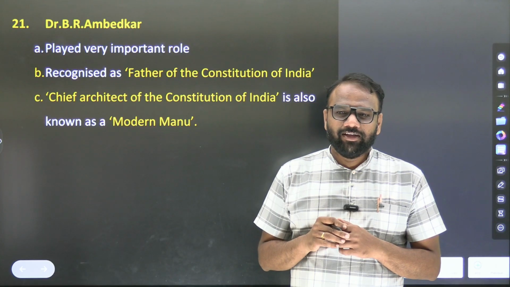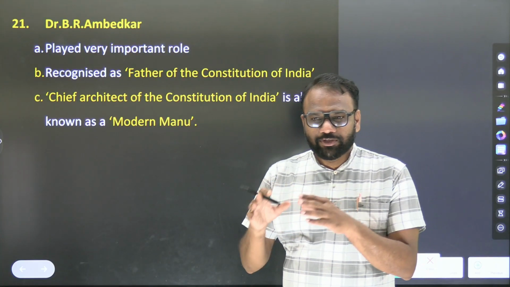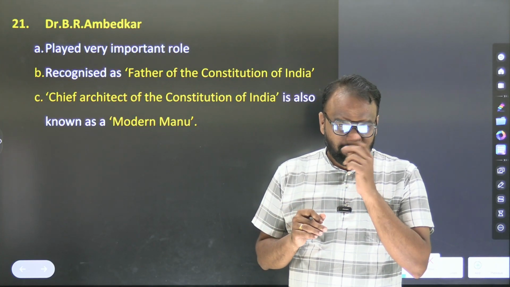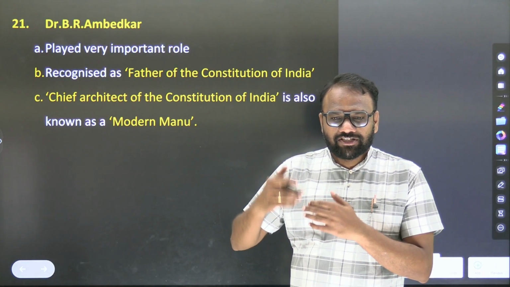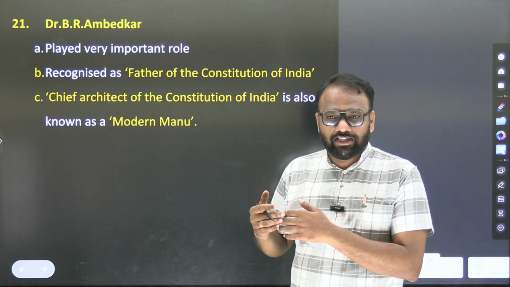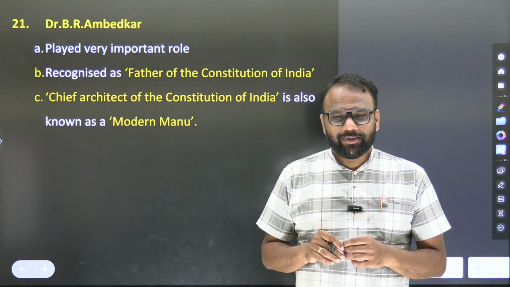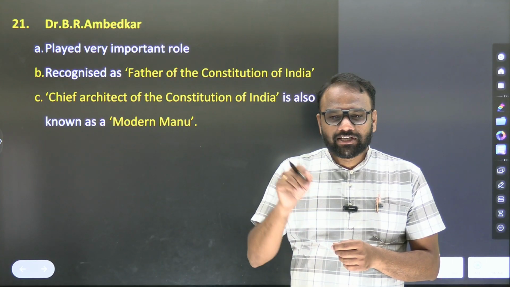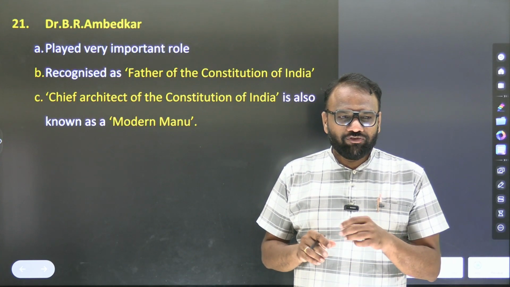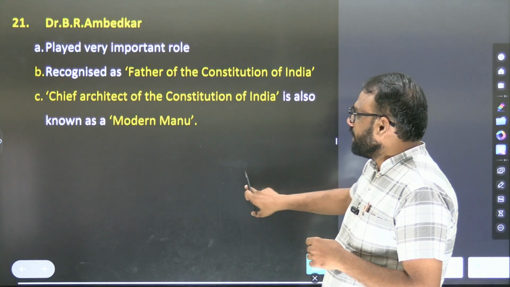Okay. So the final draft was introduced in the Constituent Assembly by whom? Okay. When it was considered for passage, during which reading? First reading, second reading or third reading? Third reading. It was considered for passage. It was passed on which day? November 26, 1949. So how many members signed on it? 284. What was the total strength? 299. Okay, 299.